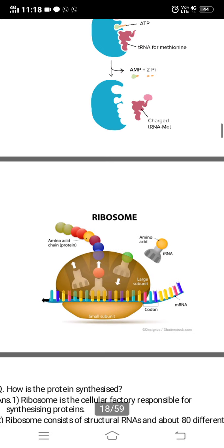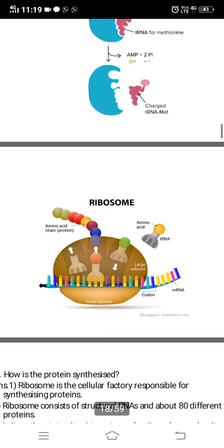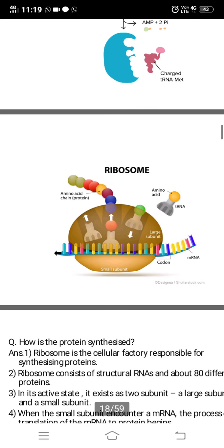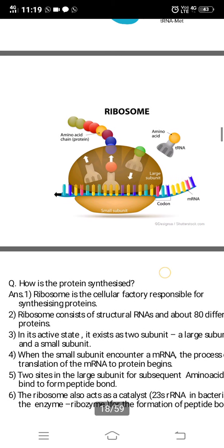And the last step is termination. For termination there should be a termination codon. We have seen tRNA does not code for UAA, UGA and UAG. So when the process comes across UAA, UGA or UAG, no tRNA will release an amino acid. So coding will be stopped. The amino acid will not be released and the polypeptide chain formed would be released. Again the ribosomal subunits will separate out. So this is how the translation process takes place.